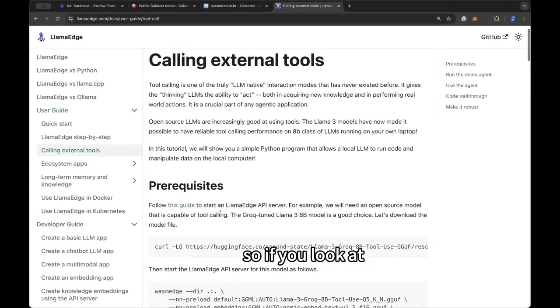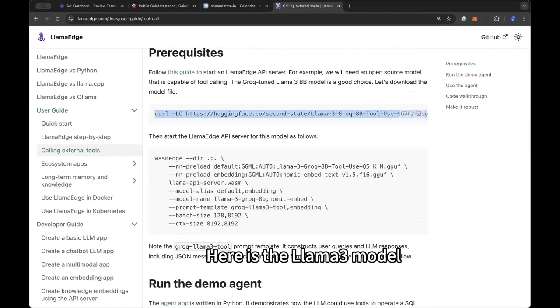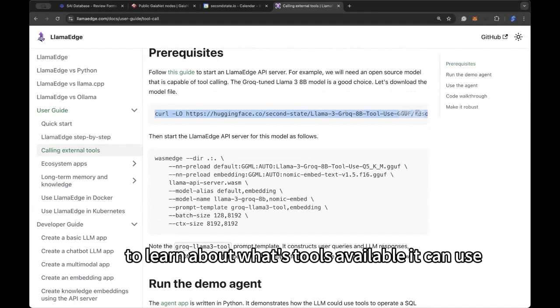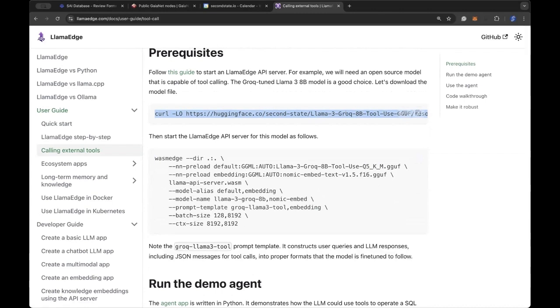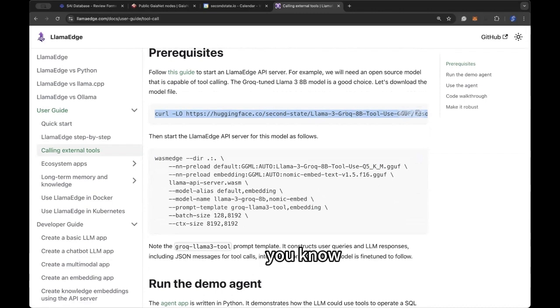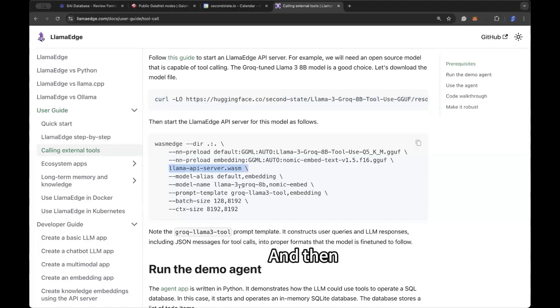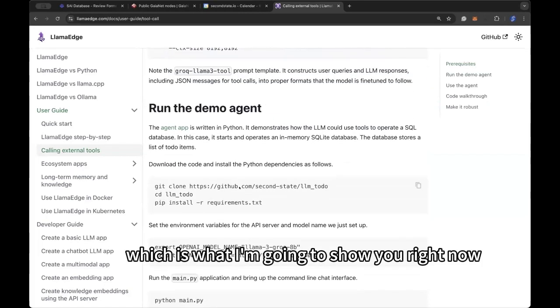So if you look at this document, it pretty much goes through the process of downloading a model. Here is the Llama 3 model, but fine-tuned by Groq. The goal of this fine-tuning is to make it learn what tools are available it can use, and then, based on the conversation context, generate instructions on how to use the tool in order to move forward with the conversation, right? Then you can use the Llama Edge API server to start this model, and then you can use a demo agent, which is what I'm going to show you right now.